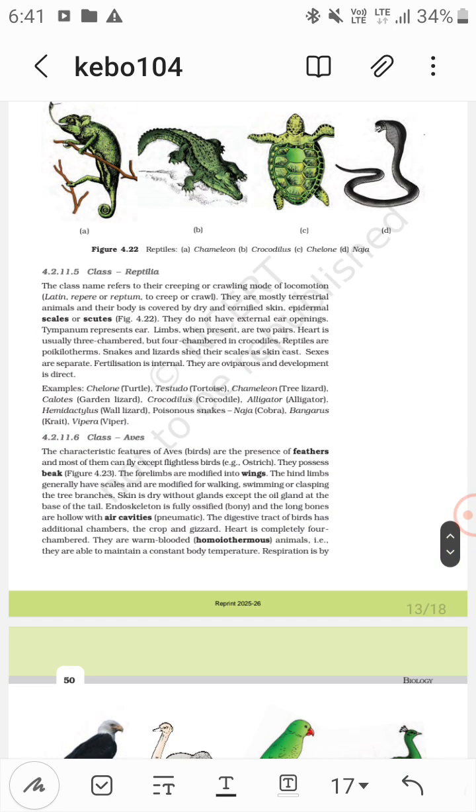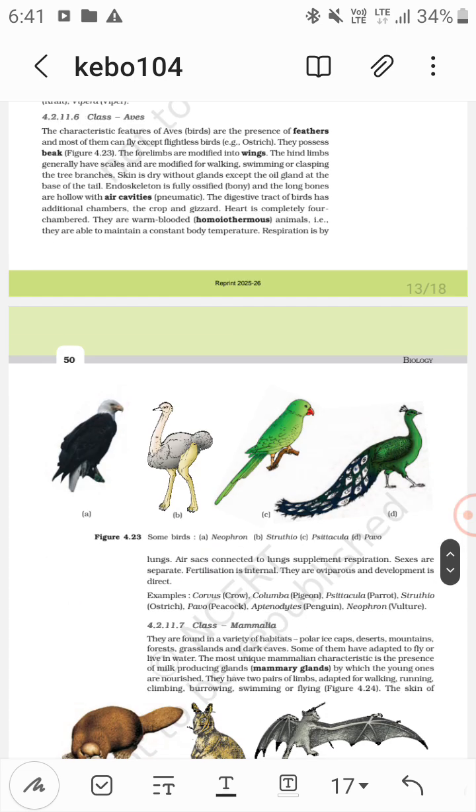Now Aves, the second last class of subphylum Vertebrata. As you can see, Aves, these are birds. They have feathers and most of them can fly, except flightless birds, that is ostrich, kiwi, and penguins. The hind limbs have scales for walking, and skin is dry without glands, except the oil gland at the base of the tail.